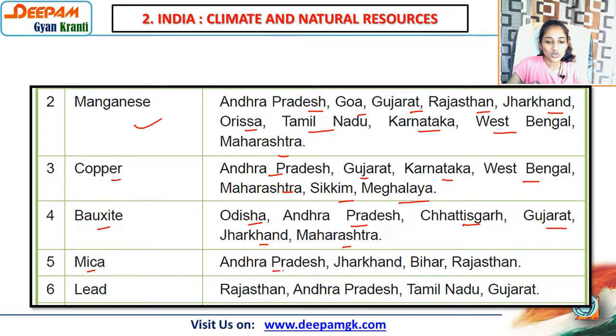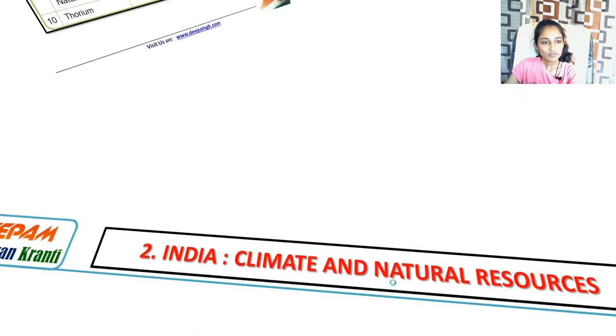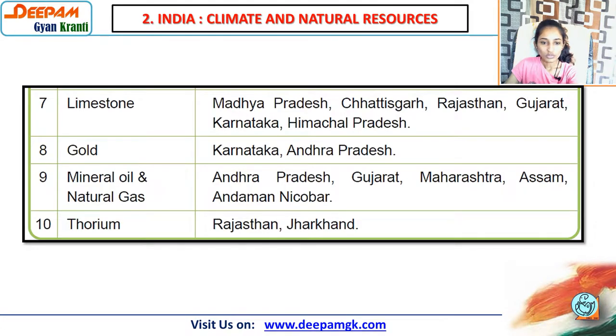Then mica. So Andhra Pradesh, Jharkhand, Bihar and Rajasthan. Lead. Rajasthan, Andhra Pradesh, Tamil Nadu and Gujarat. Then limestone. So Madhya Pradesh, Chhattisgarh, Rajasthan, Gujarat, Karnataka and Himachal Pradesh.